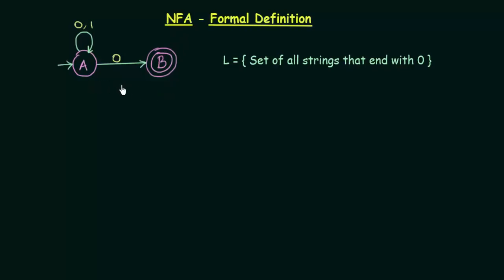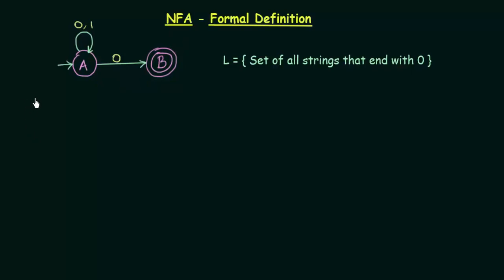And by looking at this, you can guess that it is very easy to design an NFA as compared to DFA, because in DFA we have to be very careful about sending the states to only one next state, and we should also mention clearly, on getting input, whatever inputs they are, what the transition is for each input. But in NFA we find that even if you leave it like this, it is complete. So it is very easy and straightforward to design an NFA. Alright, now let us try to give the formal definition.